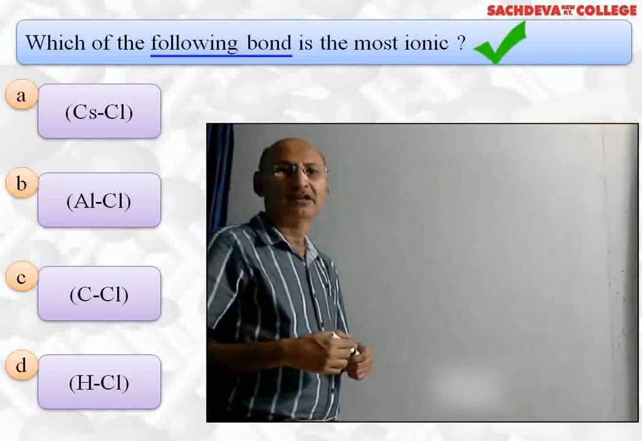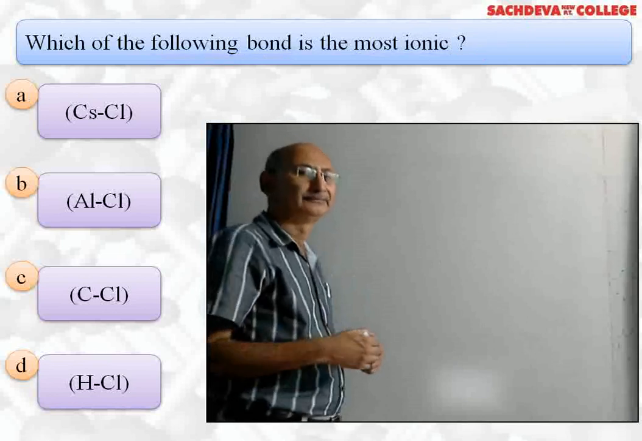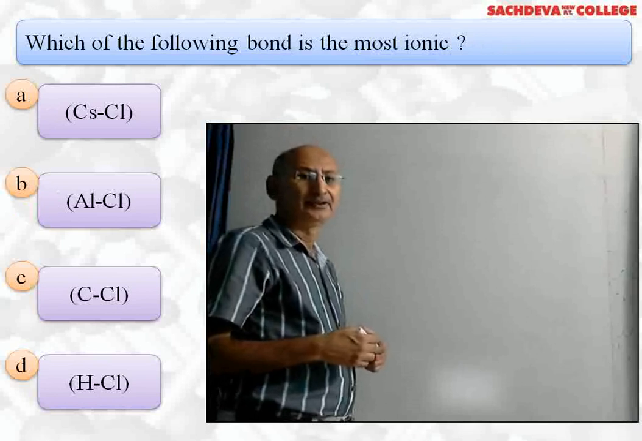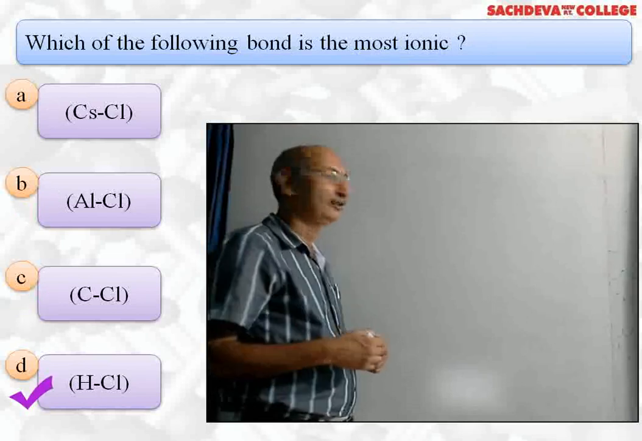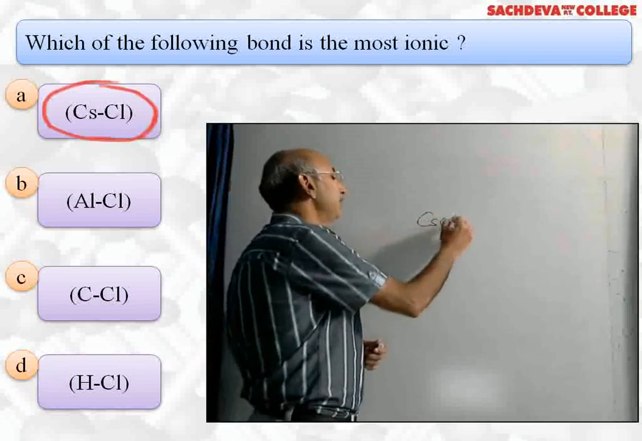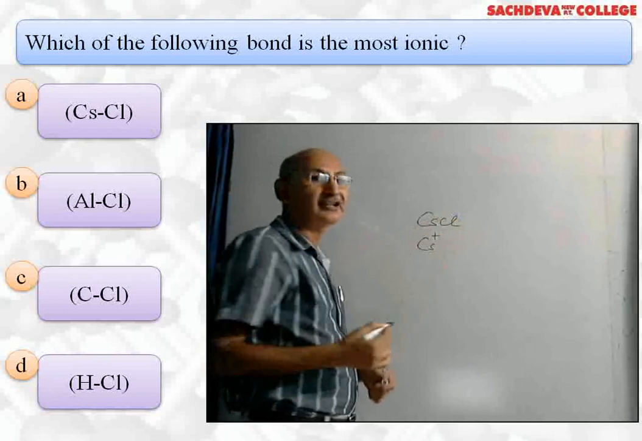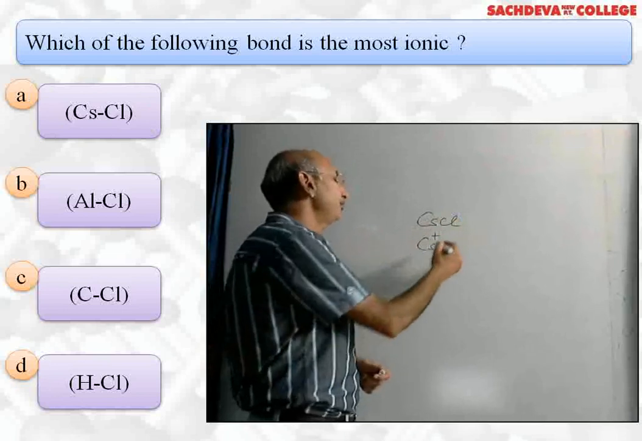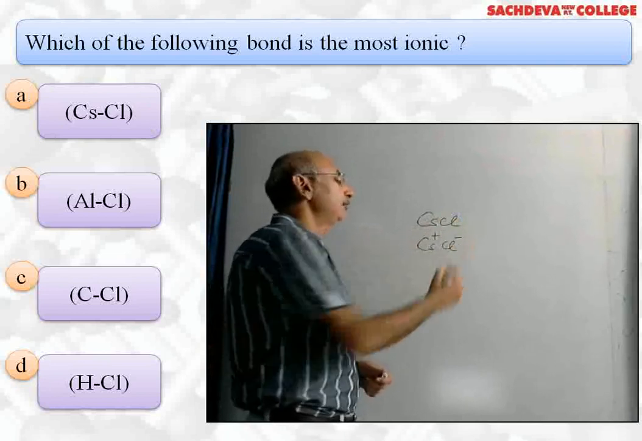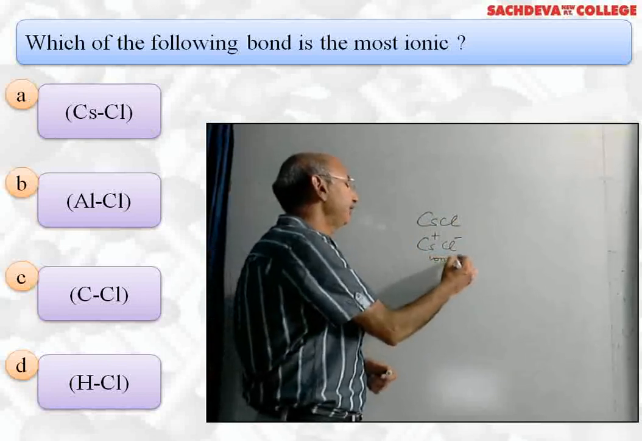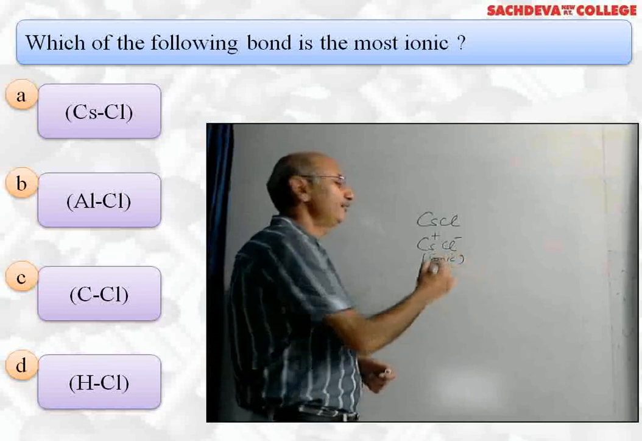Which of the following bonds is most ionic? A part cesium chloride, B part aluminium chloride, C part carbon chlorine bond, and D part HCl. Correct answer is cesium chloride. Why is cesium chloride the correct answer? Because cesium is the largest atom, it can easily form positively charged ion, and chlorine can gain electron to form chloride ion. So ionic character is maximum in case of cesium chloride.